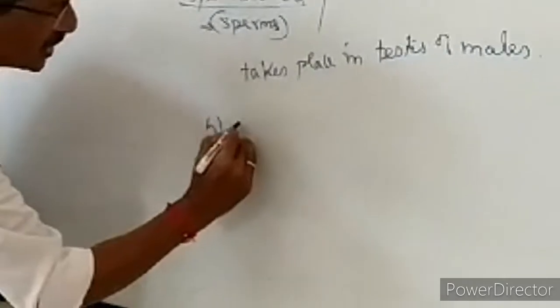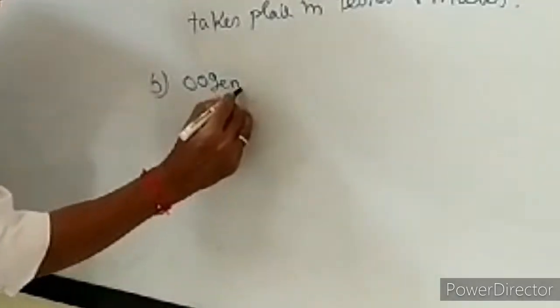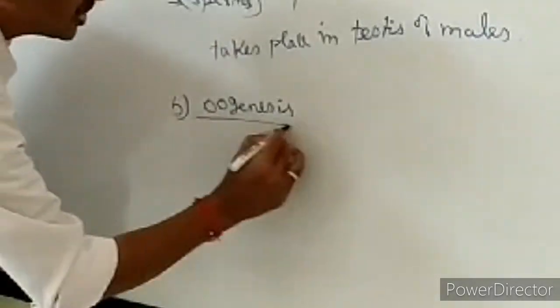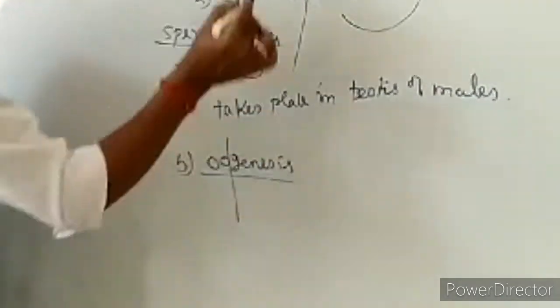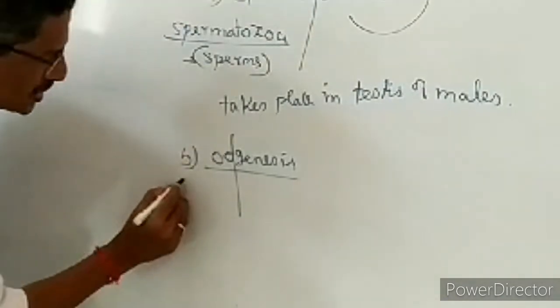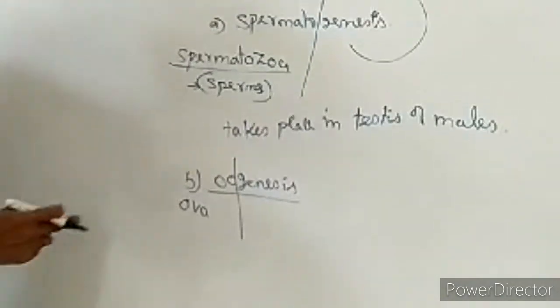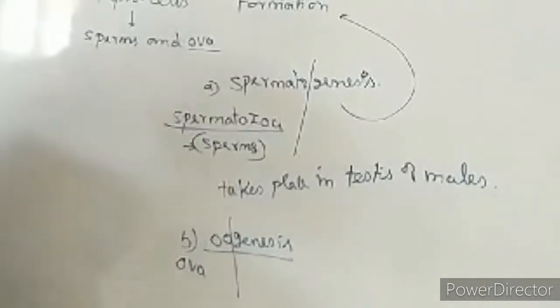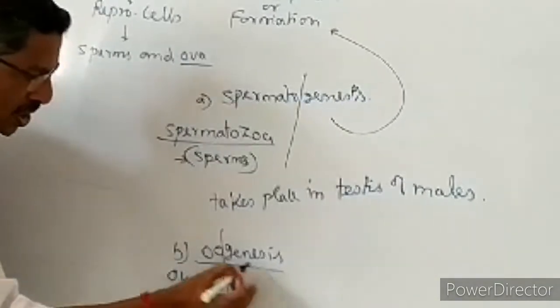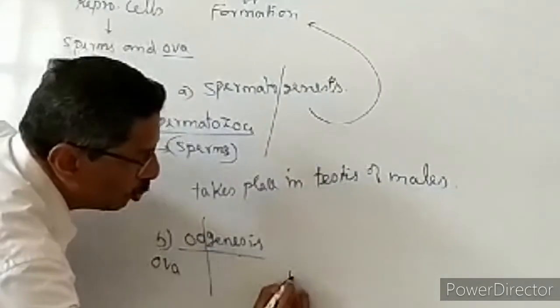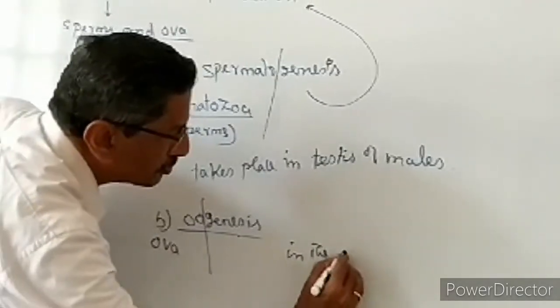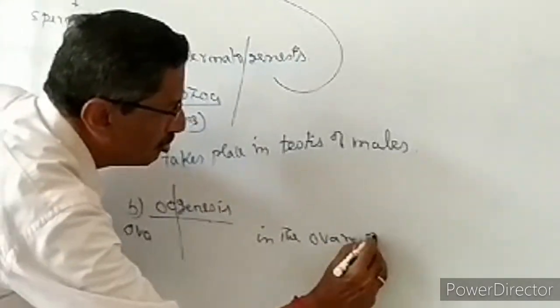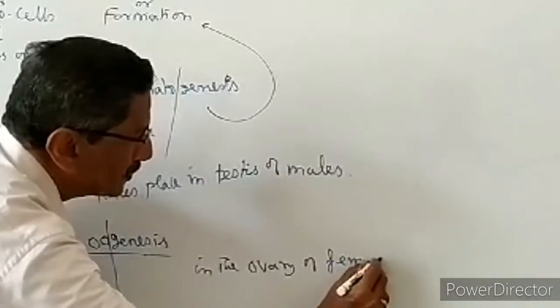Now we come to the second one, oogenesis. What is oogenesis? Genesis means formation, and oo means ova. Ovum is singular, ova is plural. It is the formation of ova in the ovary of females.